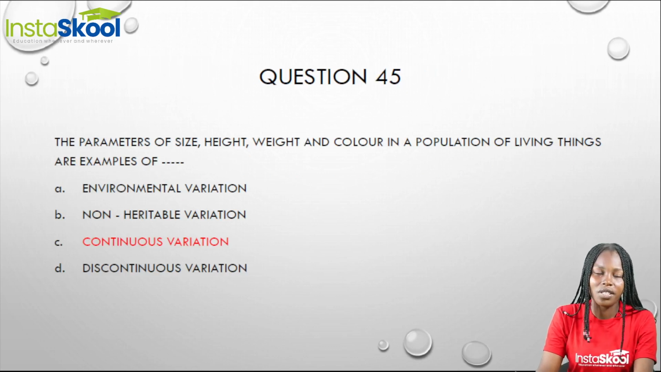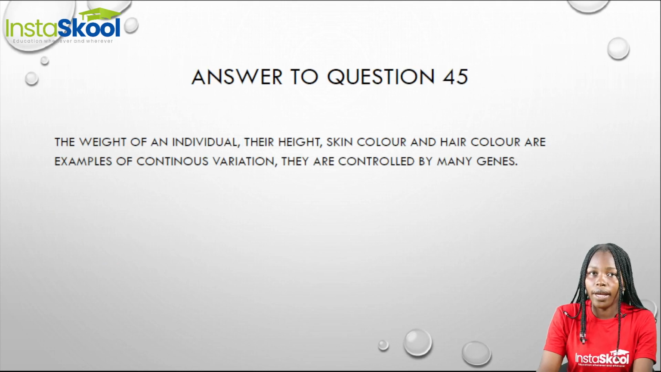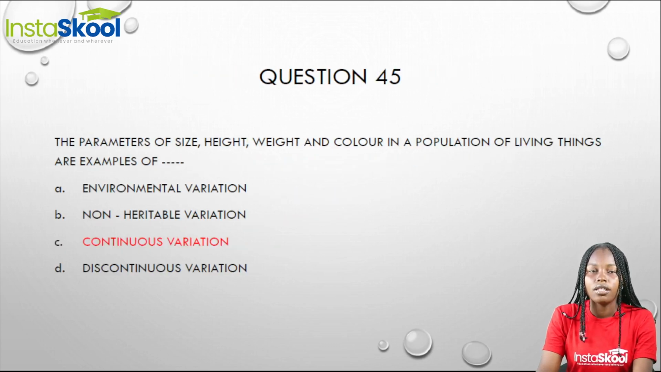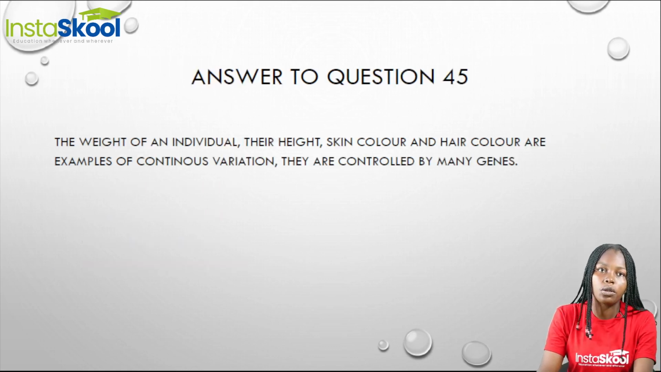Moving on to question 45. The parameters of size, height, weight, and color in a population of living things are examples of dash. The weight of an individual, the height of an individual, their skin color, their hair color are all examples of continuous variation. And these continuous variations are controlled by many genes within an individual. So our answer is option C. This is a type of variation.